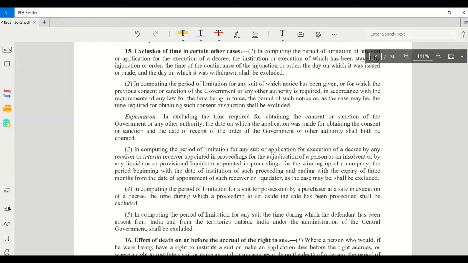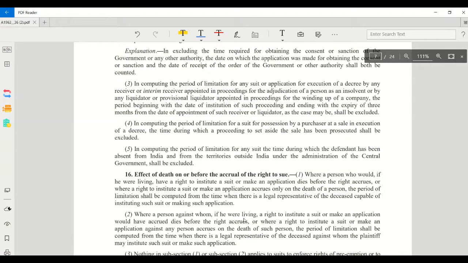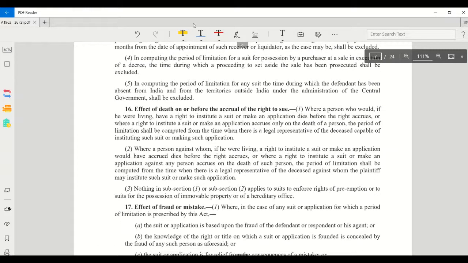So, if they ask about the doctrine of exclusion of time, you should mention sections 12 to 15. Then we have certain effects, effect of death, effect of fraud and so on. Section 16 mentions the effect of death on or before the accrual of right to sue.